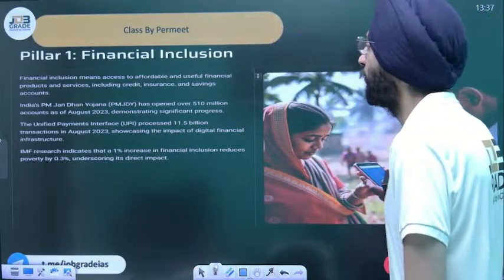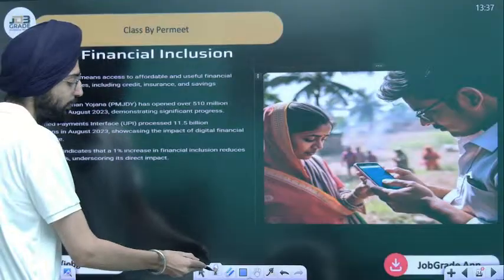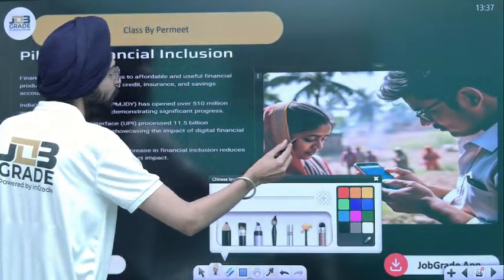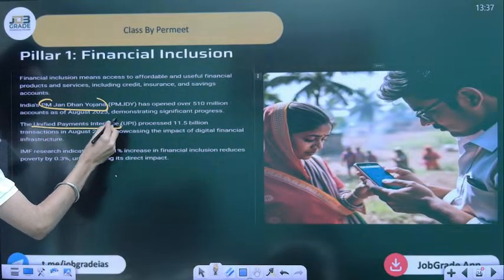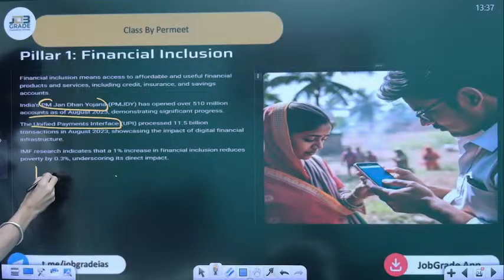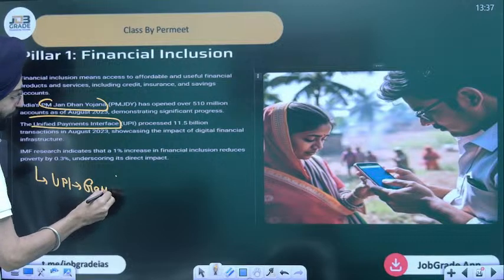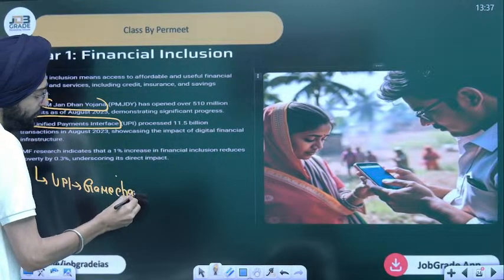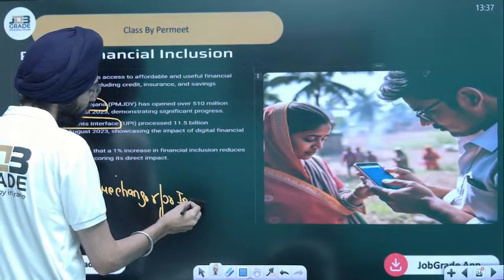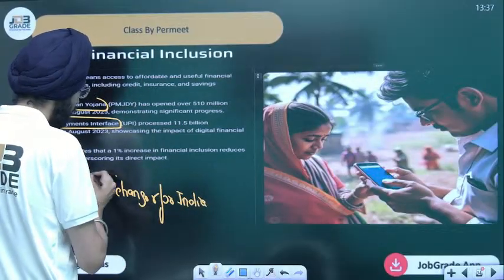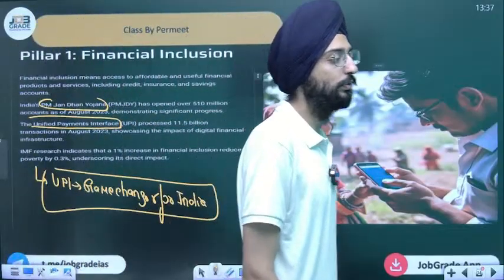Pillar one is financial inclusion. Again, what the government has done needs to be appreciated. That needs to be appreciated for this government of Vajpayee: the PM Jan Dhan Yojana and the UPI interface. UPI has been a game changer for India, because every person right now, be it the local street vendors, they are using it.